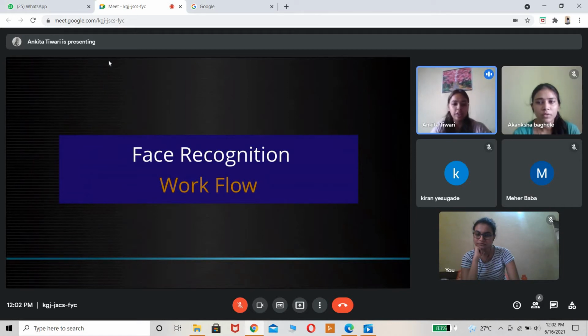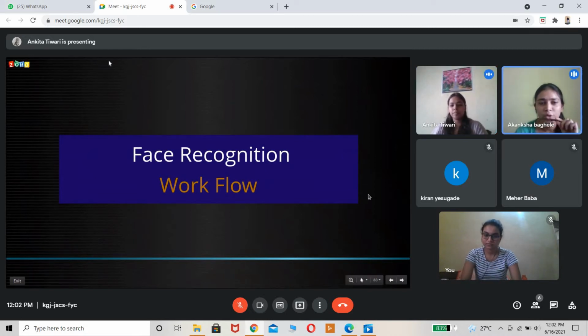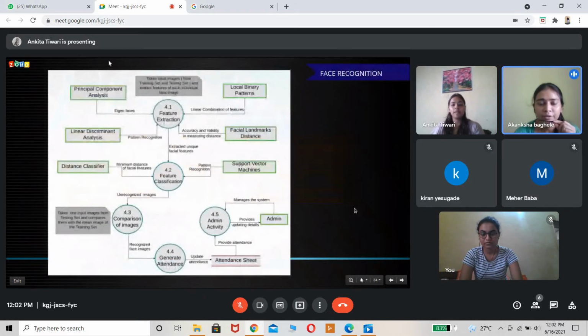I would like Akansha to pick up the face recognition part before going with the demonstration. Yeah. So after face detection, we have to recognize our faces for the attendance management system. After detection of group photos, we scatter the images. Then we do feature extraction, which uses local binary patterns, a linear combination of features like eyes, edges, lips and nose. It will scatter all the binary patterns and extract the faces.